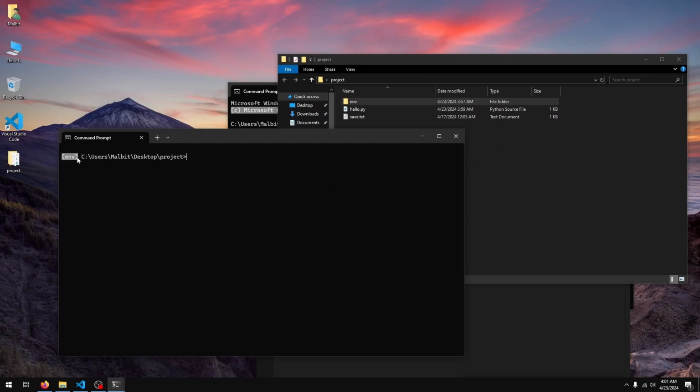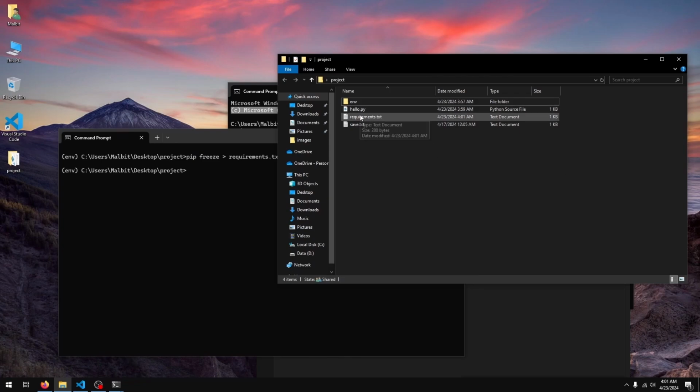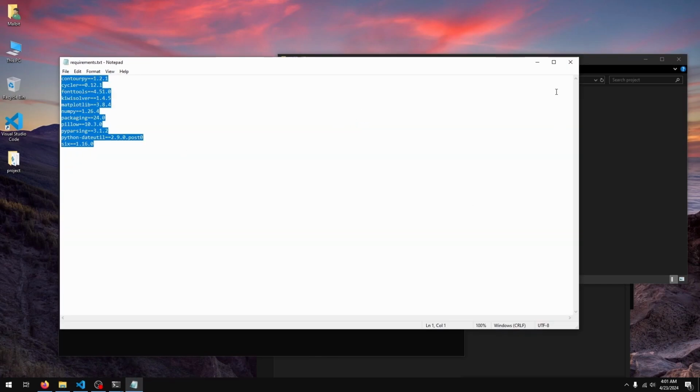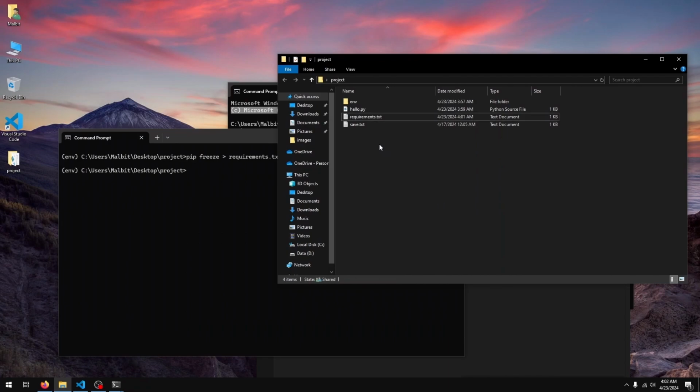So with my environment activated, I'll just do pip freeze greater than sign requirements.txt. We saw this in the lesson on pip, but I'll just do this, hit enter, and we get a requirements.txt file that just has a list of all the packages. Now what you want to do is copy all of the files and folders except your env folder, so your virtual environment folder.